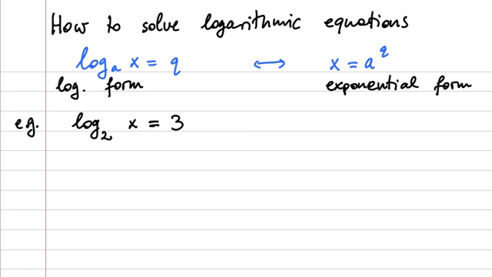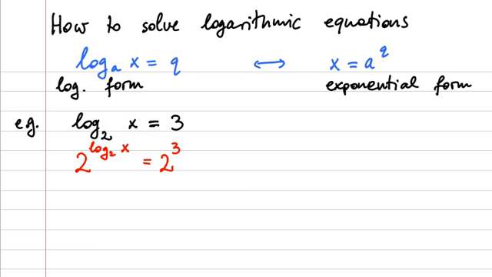So suppose that we are trying to solve log base 2 of x equals 3. What we will do is we will put both sides of this equation into the function 2 to the x. So we'll take 2 raised to the left hand side: 2 raised to the log base 2 of x equals 2 raised to the right hand side, 3.